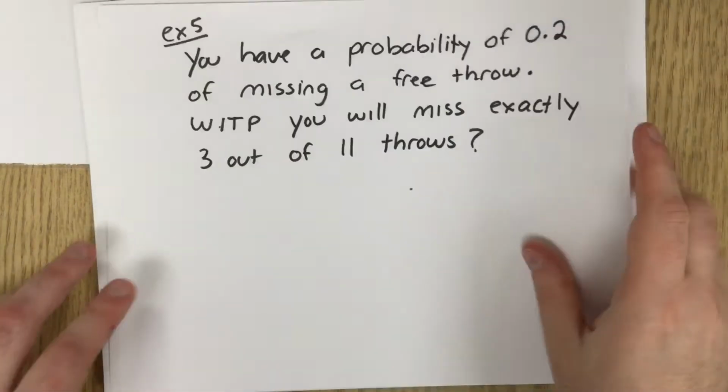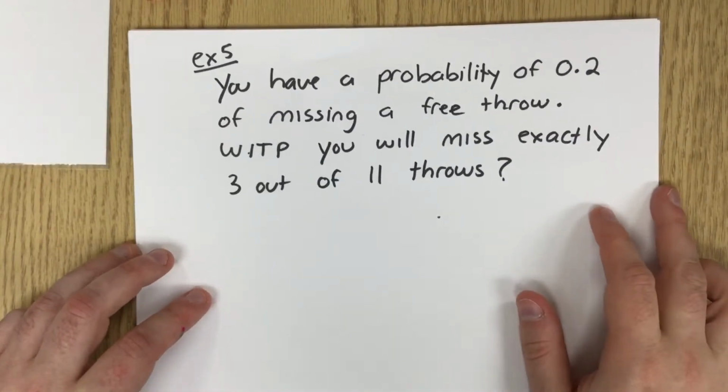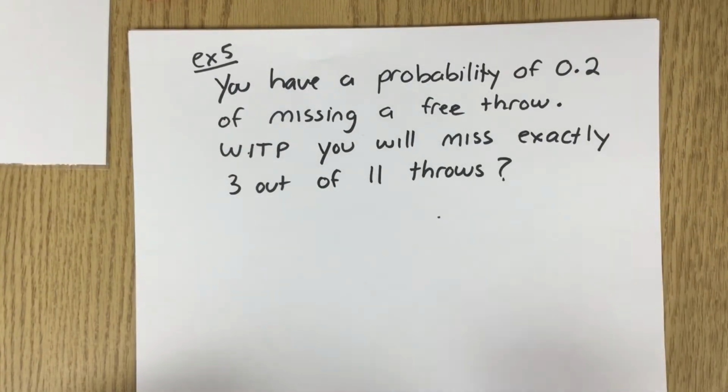Now, success and failure doesn't mean much. You can actually define it in multiple ways. I'll show you what I mean by that. So here's example number 5. You have a probability of 0.2 of missing a free throw. What's the probability that you will miss exactly 3 out of 11 throws?